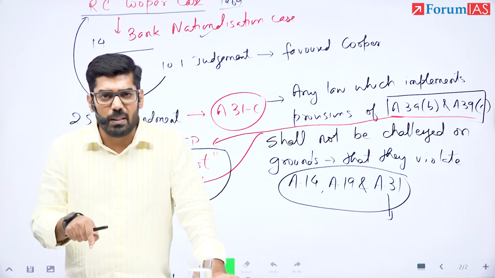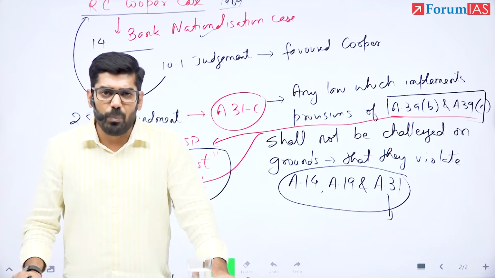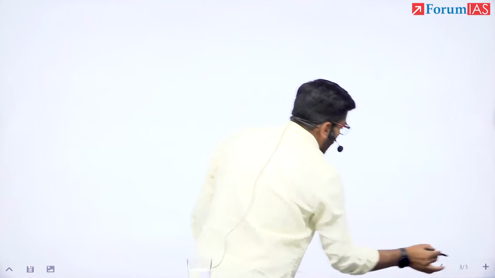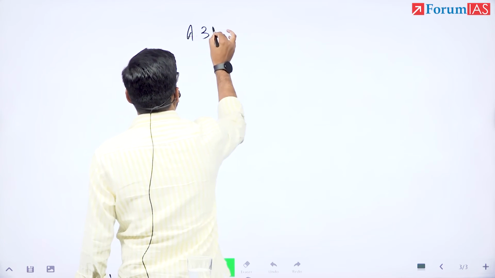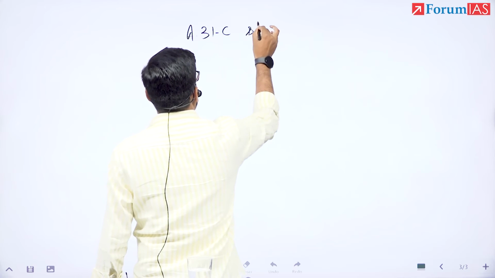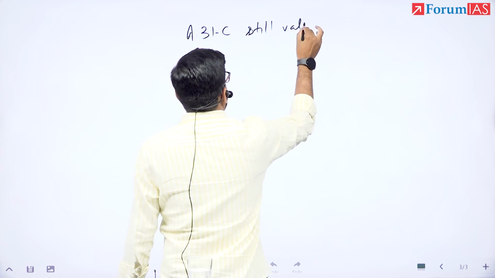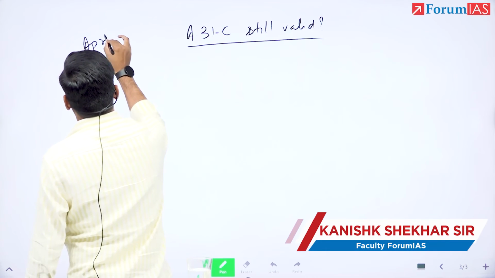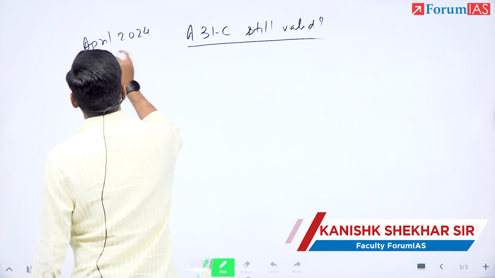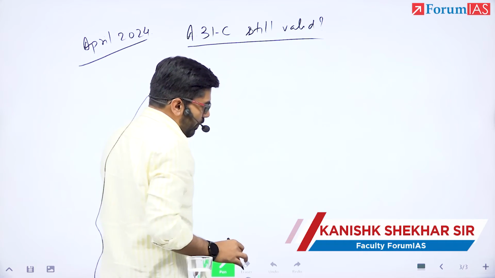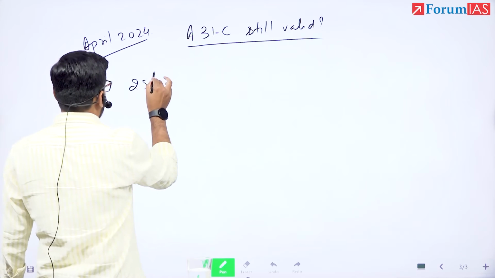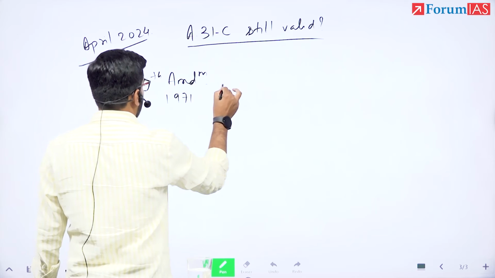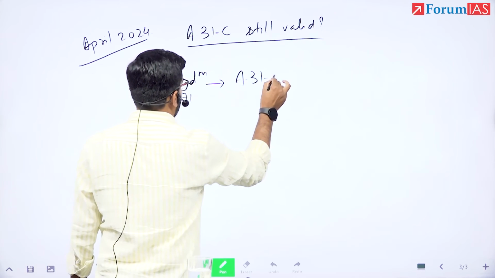Now recently this year, April 2024, Supreme Court was hearing another case regarding the validity of Article 31C itself. So is Article 31C still valid? This question was raised in Supreme Court in the month of April 2024. Why this question was raised? Because the 25th Amendment in 1971 provided for 31C.